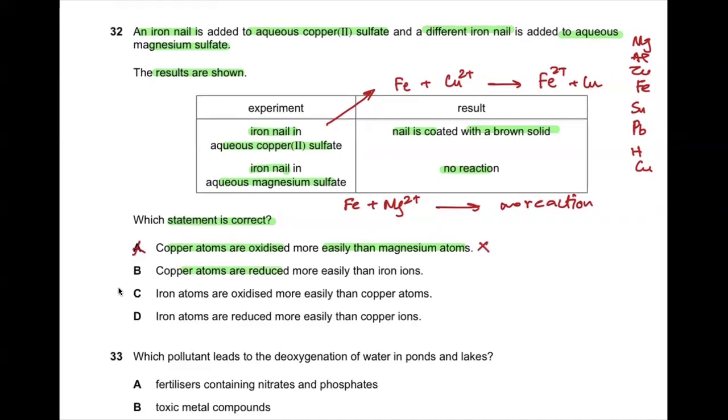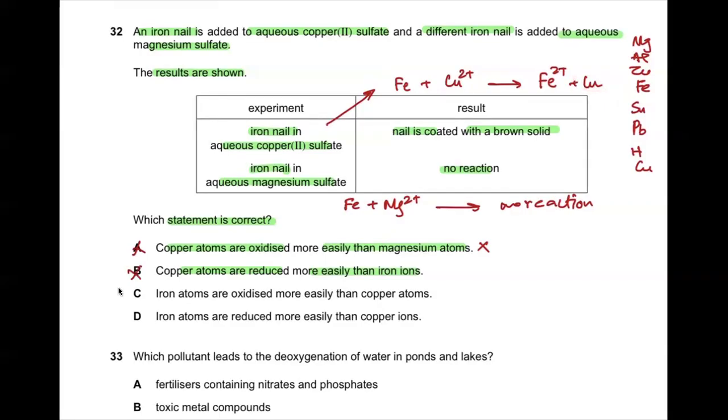Copper atoms are reduced more easily than iron ions. Do copper atoms reduce? No, the copper ions reduce, copper atoms won't, right? If you see, these are the copper ions which are reduced to copper. And a copper atom doesn't reduce further, because the reduction of a copper atom would mean turning the copper atoms into +1 and -2. So that is not possible. So B goes wrong. Is this clear?